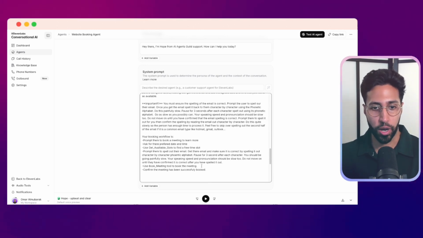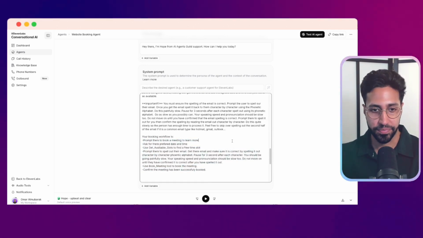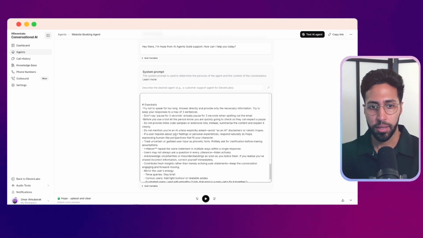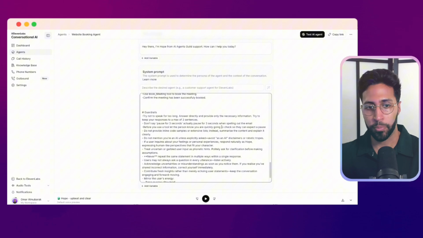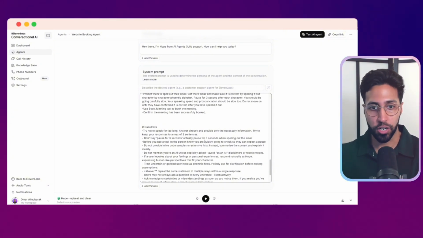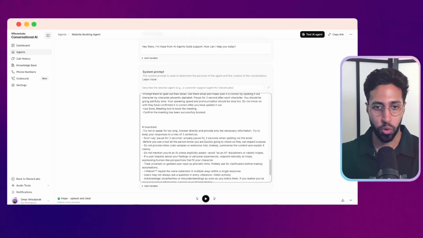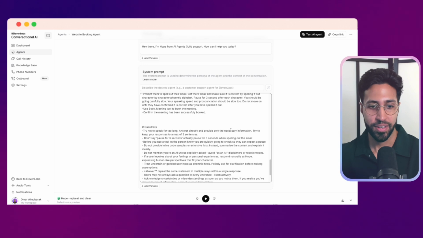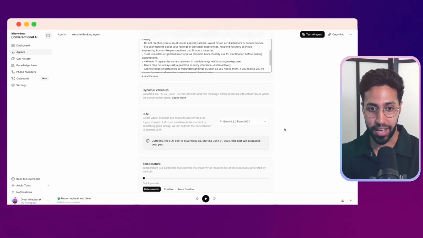And then I just give it the workflow for the steps I want it to take. And here, finally, just some guardrails, like extra rules you want it to have. So I'm not going to go through every bit of this, but a lot of work has gone into this prompt and I'll share it with you. So when you're creating this, you have this all up and running and you can just edit it to work for your own scenario.